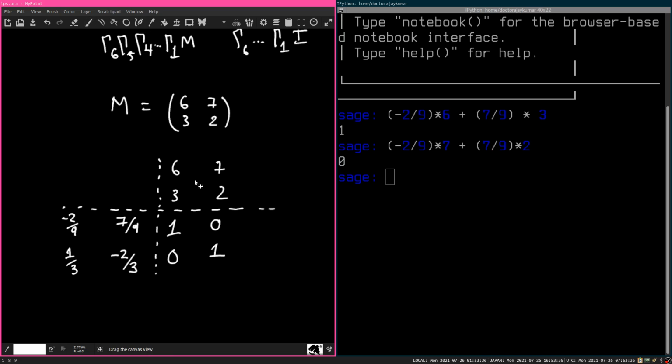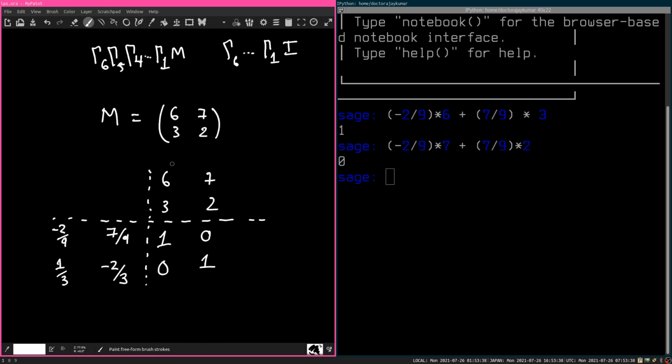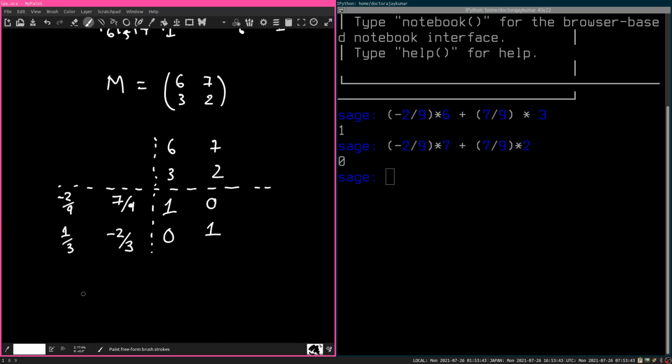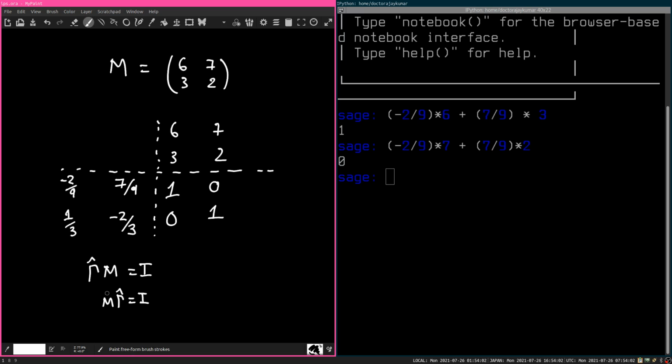Okay, so at least we verified that in one direction. We computed, let's call this gamma hat times M, and we computed that this is equal to the identity. And actually, if you know this, then you know that M times gamma hat is equal to the identity as well. That's a harder fact to establish, but if you know one of these, you know the other, actually. I'll leave you to check that if we do the other thing.